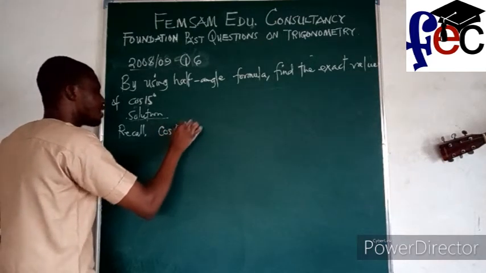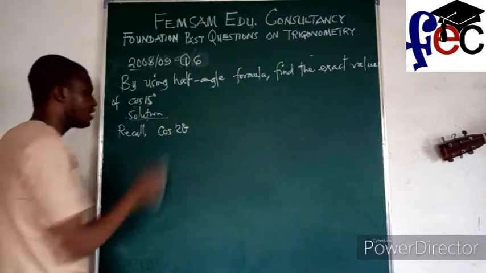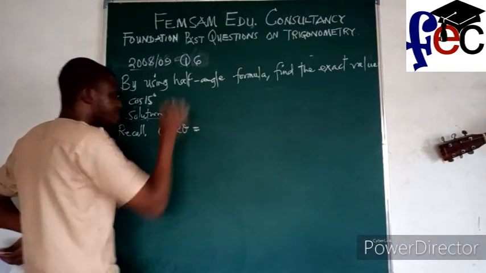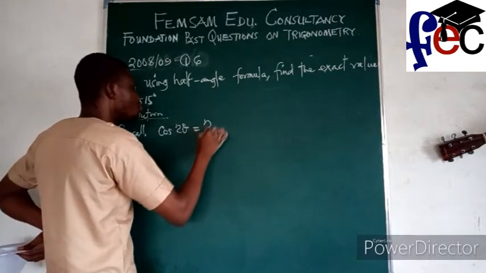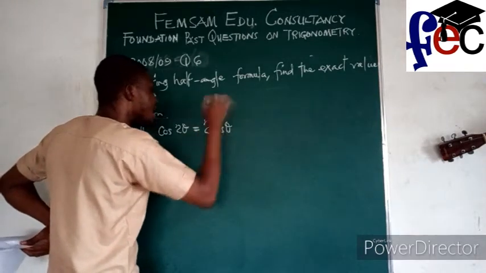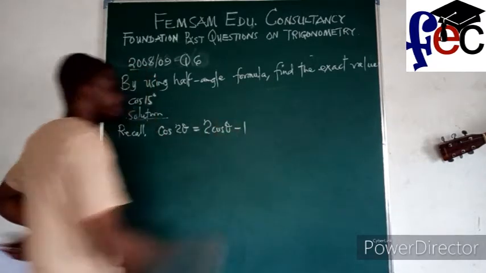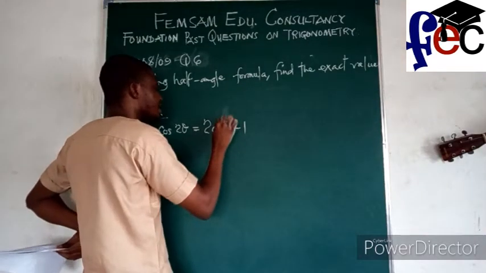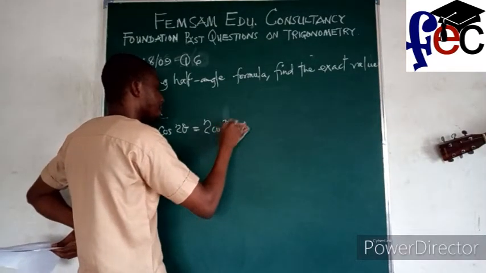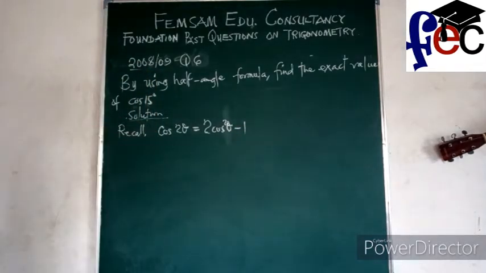2 theta. I want to show you how they derive that half angle formula. Cos 2 theta is the same thing as 2 cos square theta minus 1. Yes.